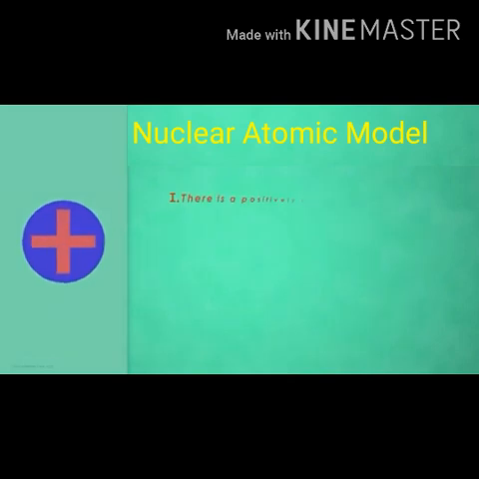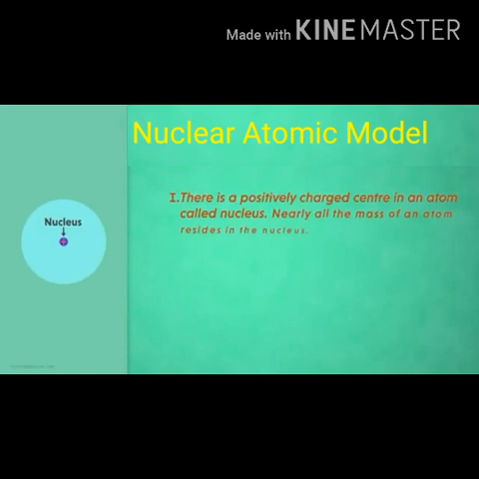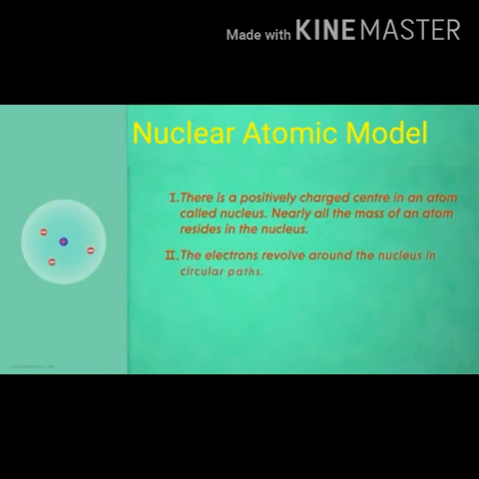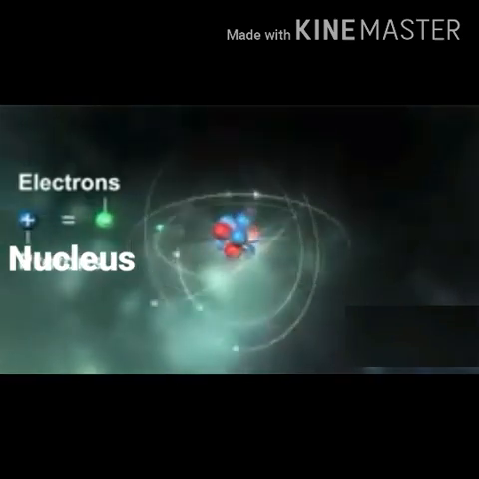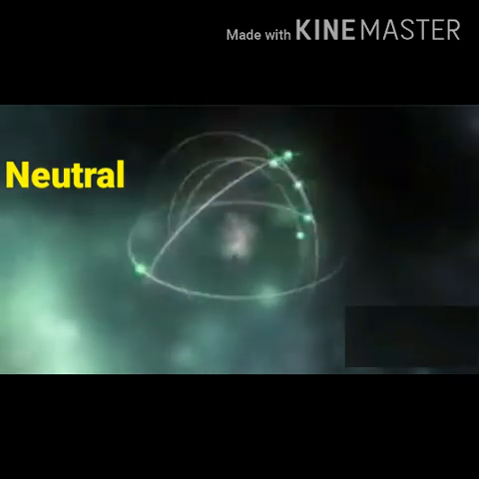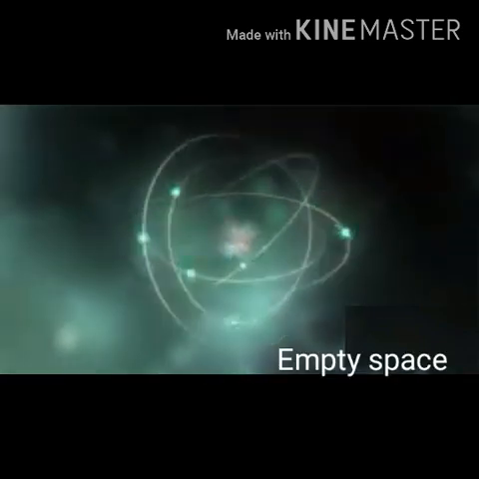From this, Rutherford put forth a model for the atom as follows. There is a positively charged nucleus at the center of an atom. Almost the entire mass of the atom is concentrated in the nucleus. Negatively charged particles called electrons revolve around the nucleus. The total negative charge on all the electrons is equal to the positive charge on the nucleus. As the opposite charges are balanced, the atom is electrically neutral. It means there is no charge on the atom. And there is an empty space between the revolving electrons and the atomic nucleus.